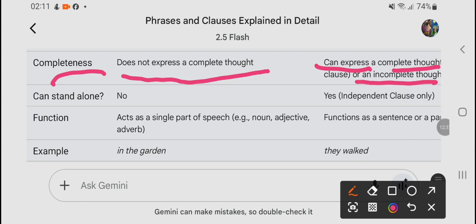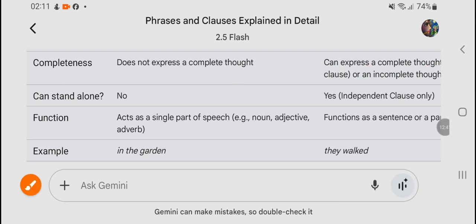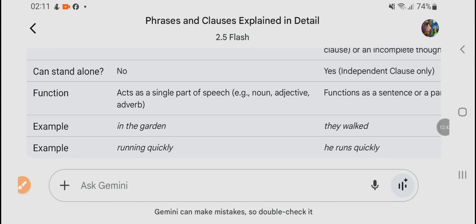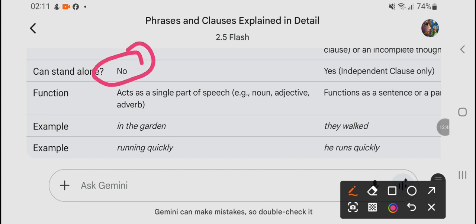Can it stand alone? A phrase cannot stand alone. Yes, an independent clause can stand alone.